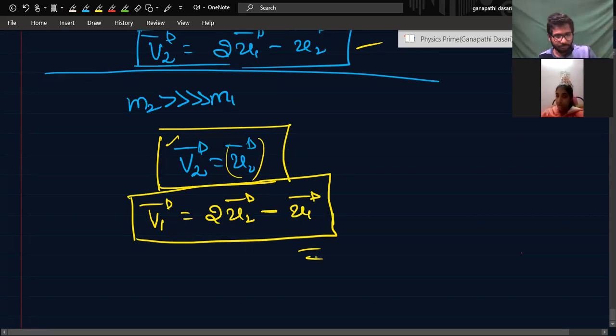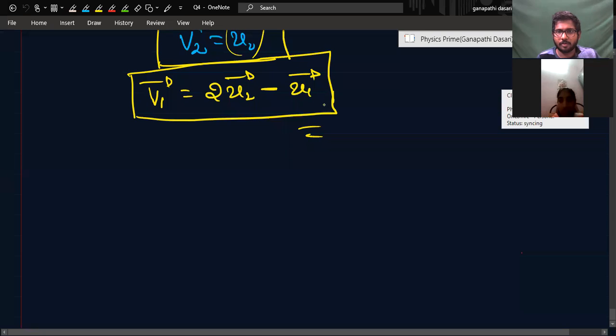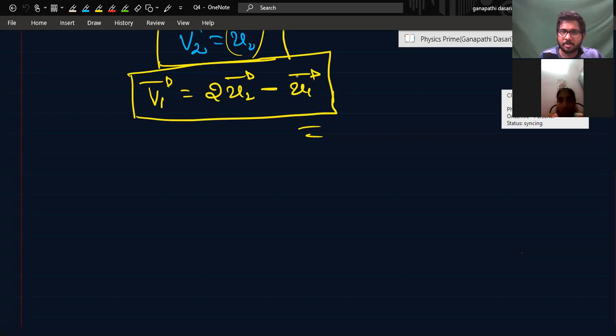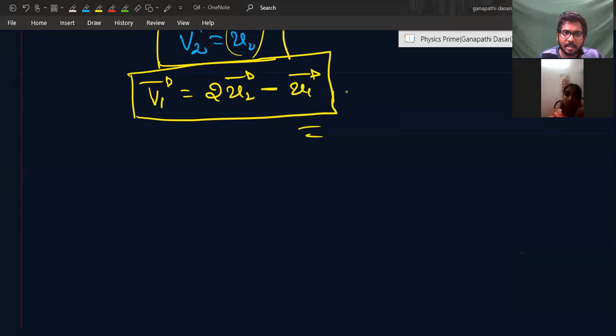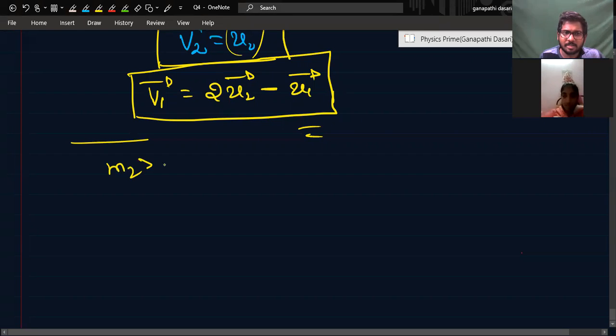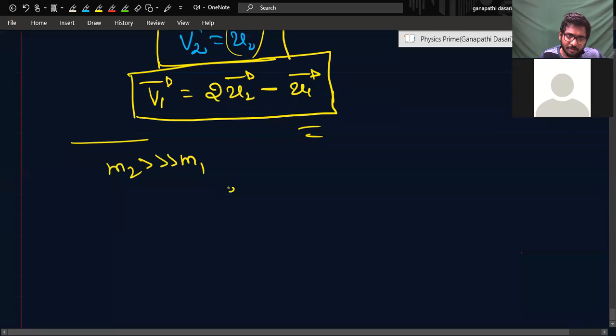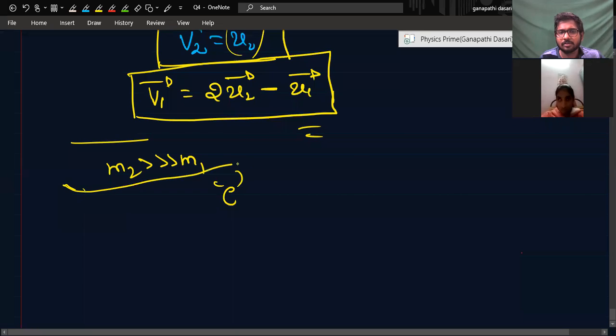Okay. Then there are some other important conclusions. For the same situation, like the second case, M2 is much greater than M1, but there is a coefficient of restitution E. That means it is not a perfectly elastic collision.